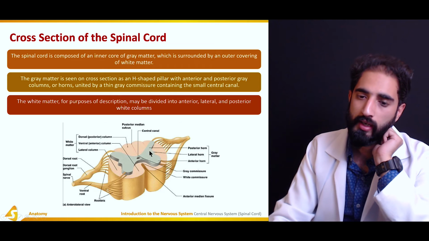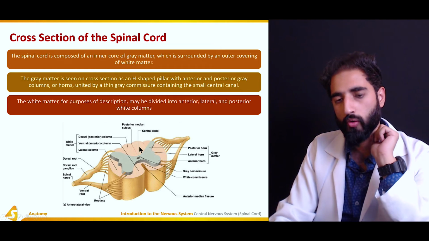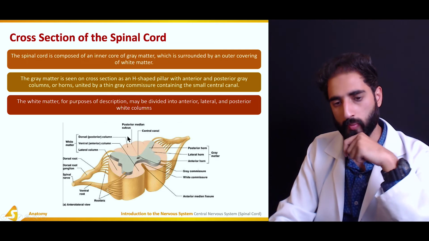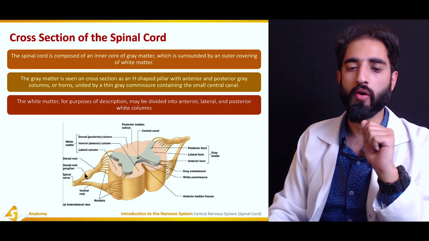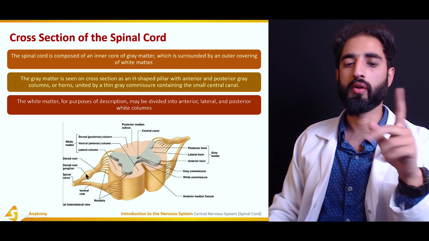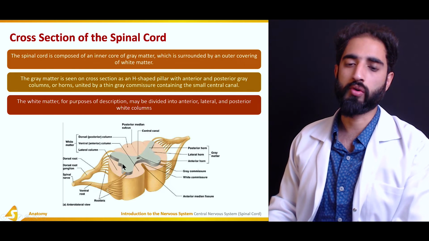There's also an anterior median fissure if you look at the cross section, and also the posterior median sulcus in the spinal cord. And here we can see the dorsal root ganglion, which has the sensory cell bodies, and there is no ganglion in the ventral root, and this is where the anterior motor neuron is present.